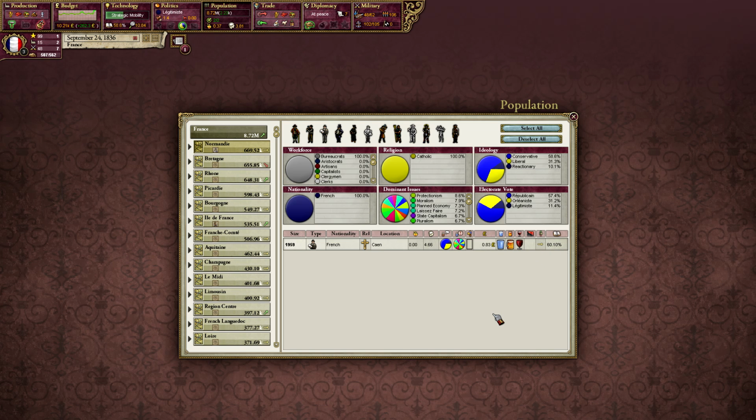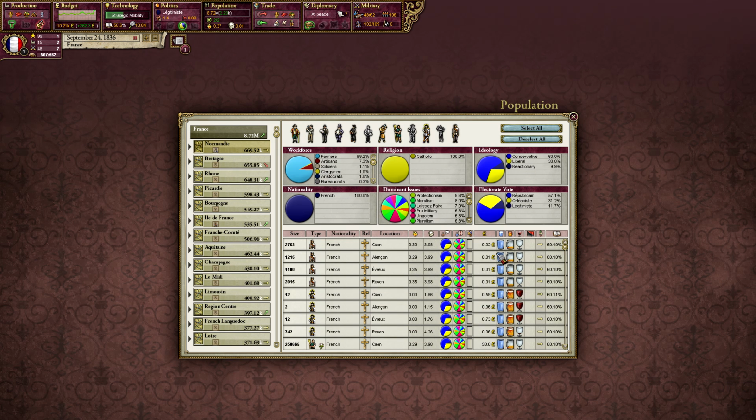So we don't need to worry about bureaucrats in Normandy. They're fine. But what about everyone else? We can see here soldiers in Normandy are only slightly getting their everyday needs. And while they are becoming more literate, they are also getting a little bit of militancy. And you can see we can just scroll down and look at everything. This is unemployment. There are 2 craftsmen in Caen that are unemployed because there are no factories there. So we need to try and fix that.